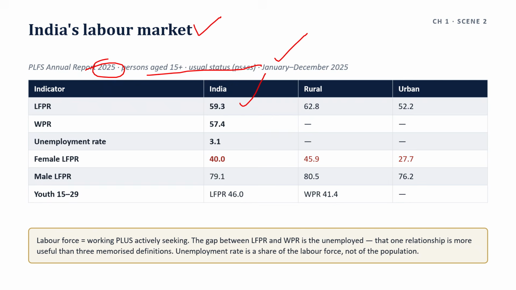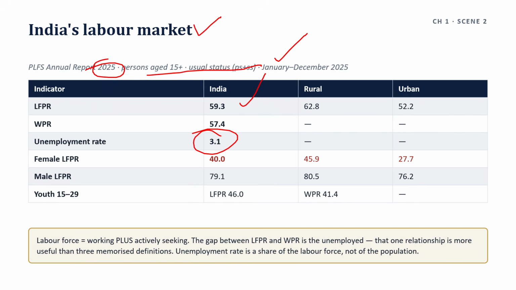Then comes to WPR, 57.4%. The unemployment rate is 3.1%.